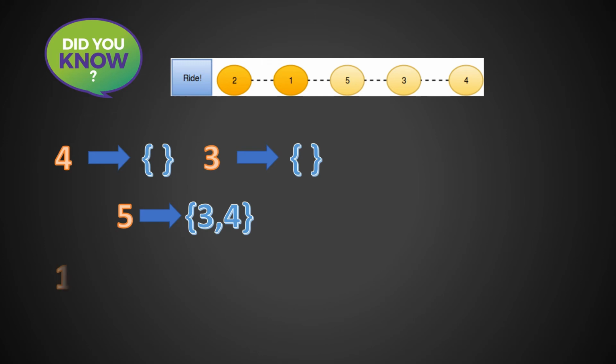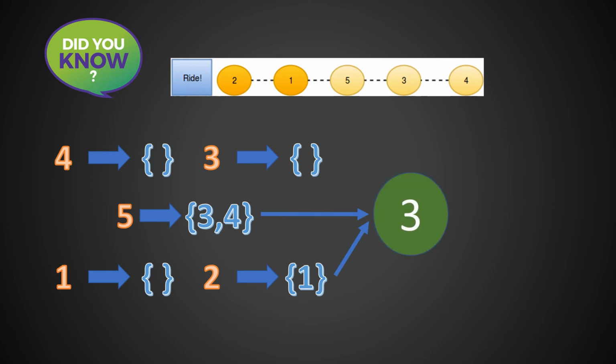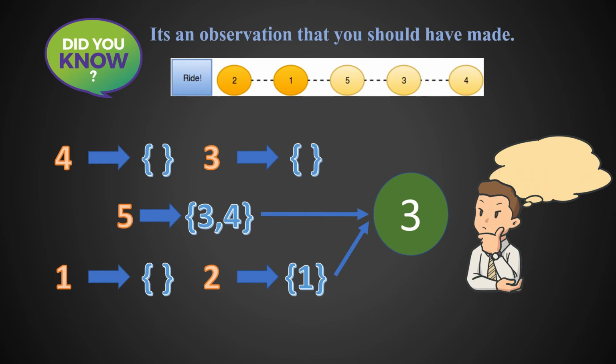For person 1 there are 0 bribes. For person 2 we have 1 number less than 2 behind it. So, the bribes made by person 2 is 1. This gives us total bribes as 3, and that's our answer. It's an observation that you should have made. But is this the best possible solution for this problem? Let's see.